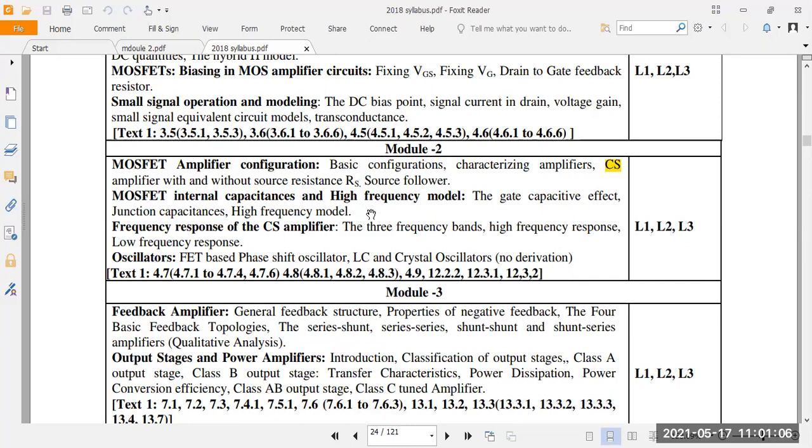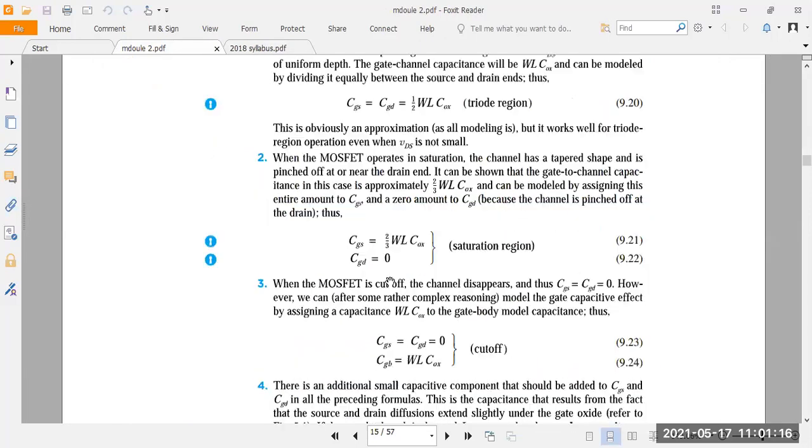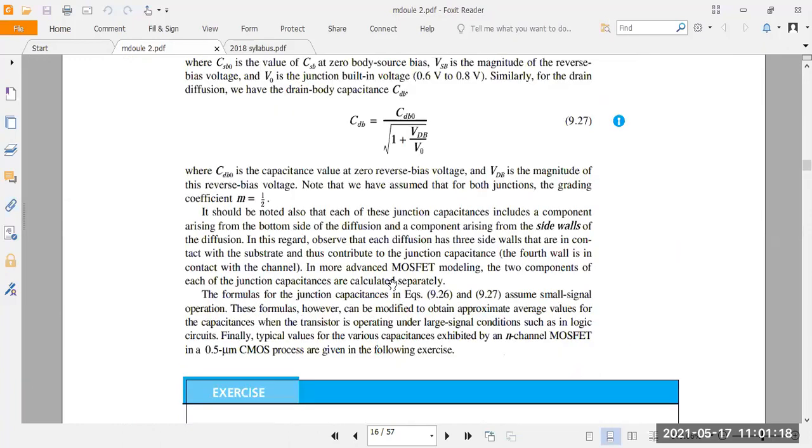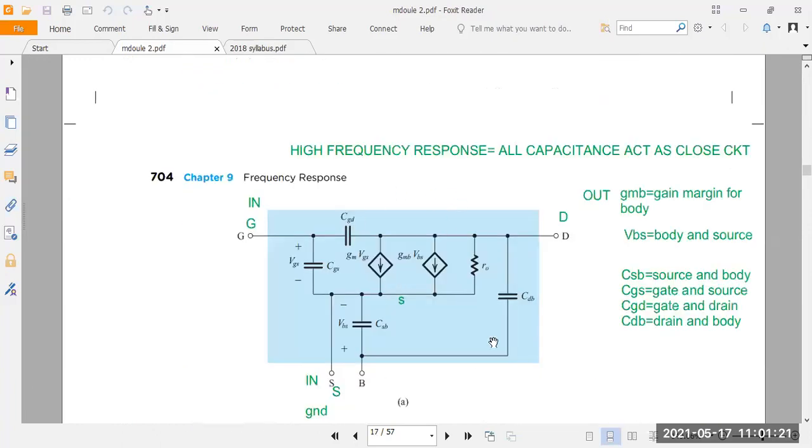Understood. So there are 2 topics here. First one is internal capacitance. Second one is the high frequency model. Today we'll discuss both, internal capacitance and high frequency model. First, you take this figure here. This is the high frequency model for the MOSFET.